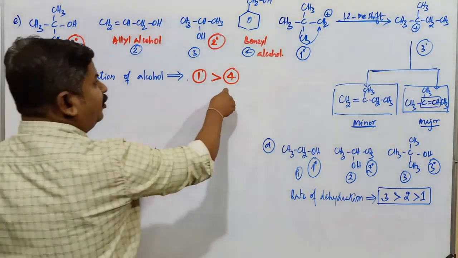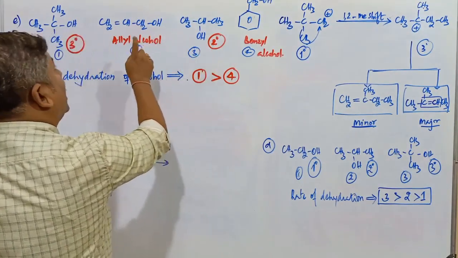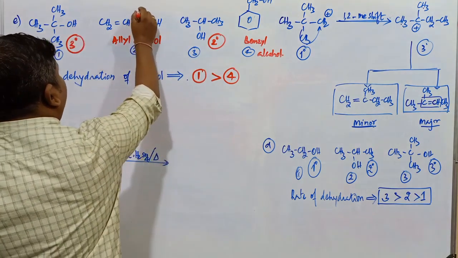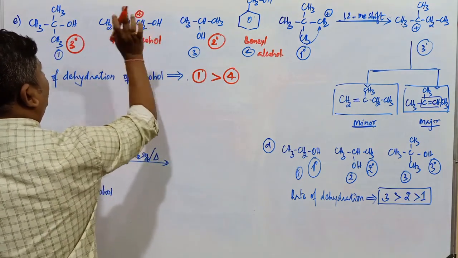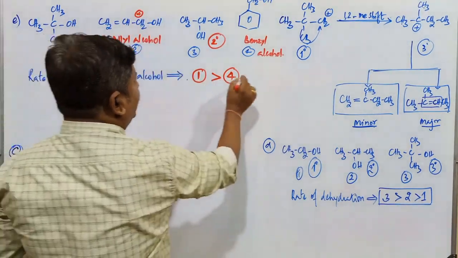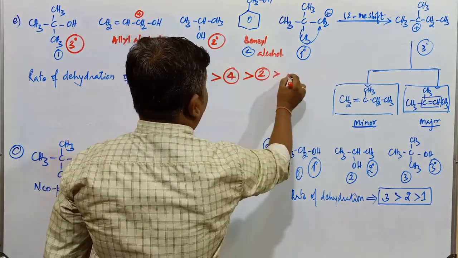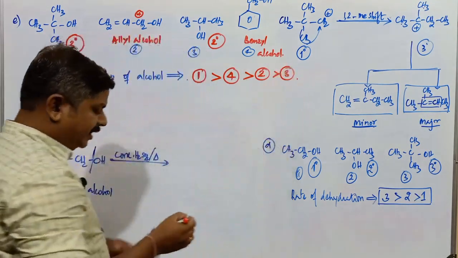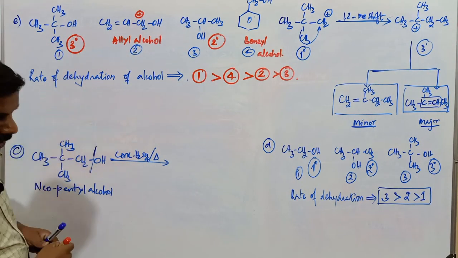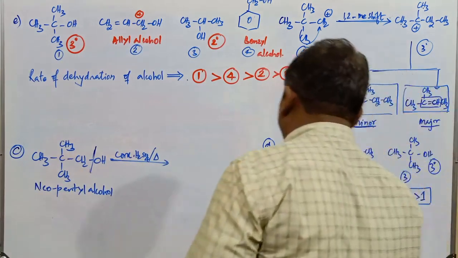So this particular carbocation is more stable, meaning it undergoes dehydration more readily. Next, between the allyl carbocation and the secondary carbocation, the allyl carbocation is stabilized by resonance. With a positive charge, a pi bond, a sigma bond and a vacant p orbital present, it is stabilized by resonance. Hence this compound is more reactive, and the least reactive compound is this one, the secondary alcohol. So this is the order of dehydration of four different types of alcohols.